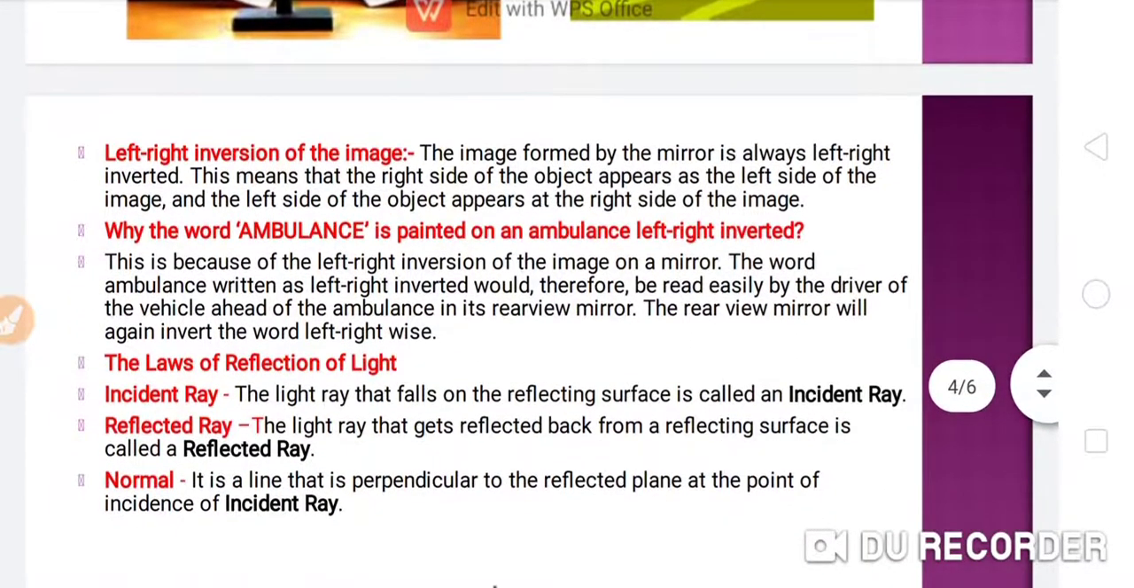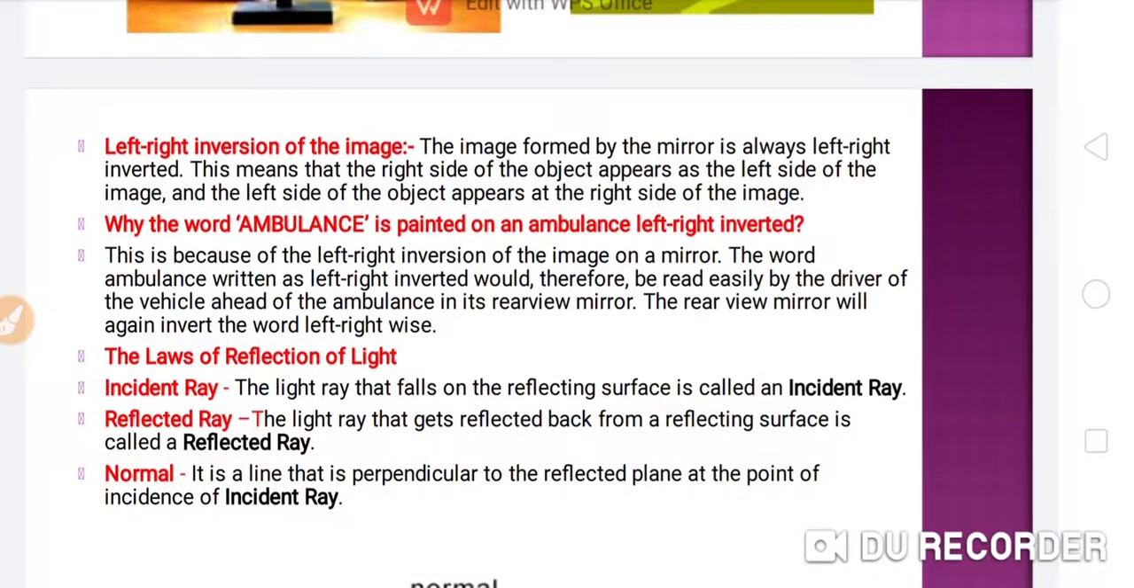Left right inversion of the image. So the image formed by the mirror is always left right inverted. This means that the right side of the object appears as the left side of the image, and the left side of the object appears at the right side of the image. So this is the left right inversion of the object.